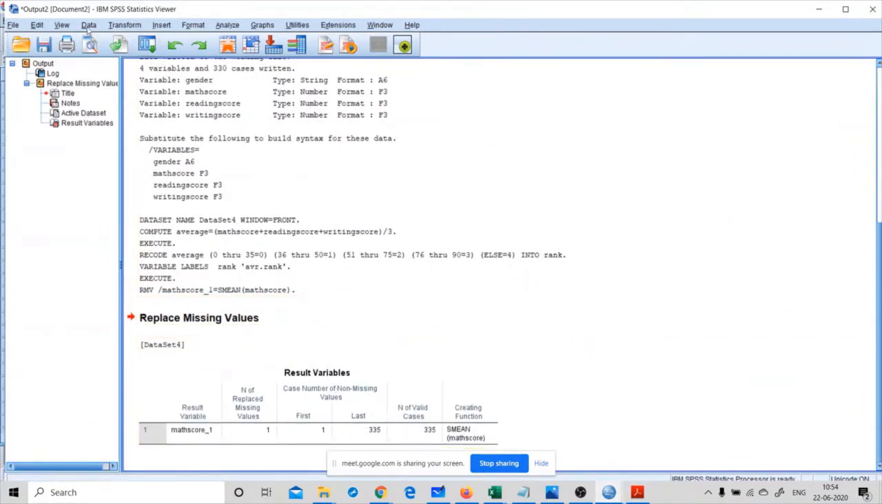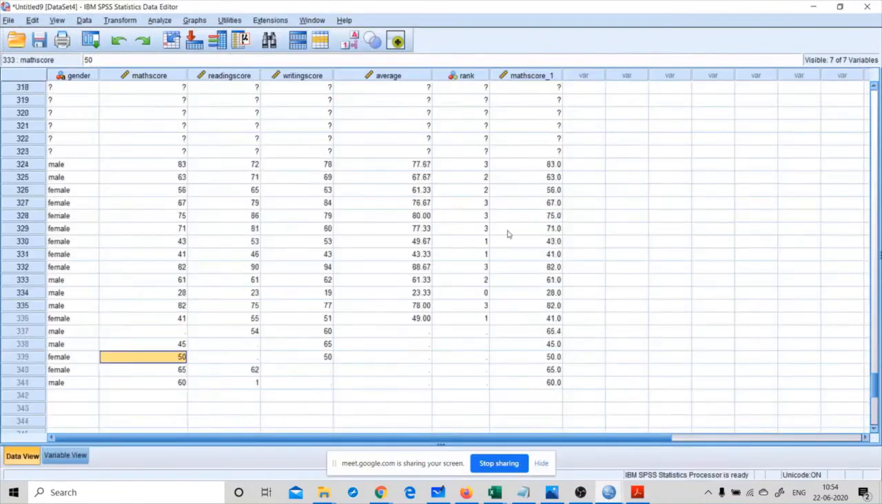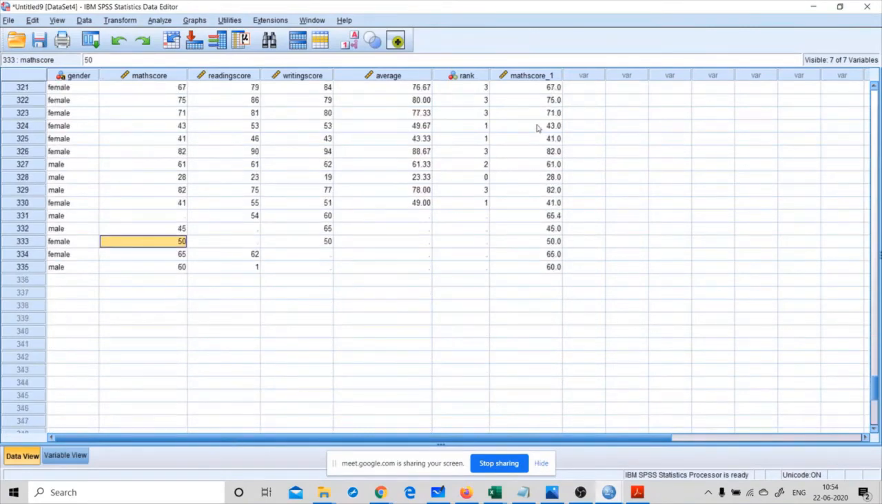You can see in the output box a result variable. For the variable math score 1, the number of missing values is 1, that is, the number of replaced missing values is 1. The first case counting value is 1 to 335 records. We have replaced based on the series mean. Now you can see one more variable here, math score 1. This math value is replaced using the series mean and it is 65.4. Got it?